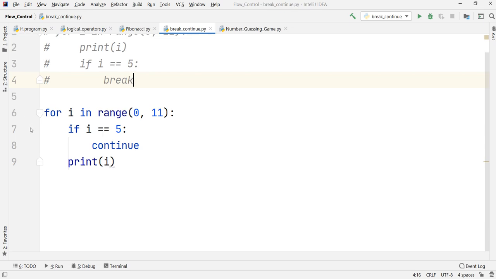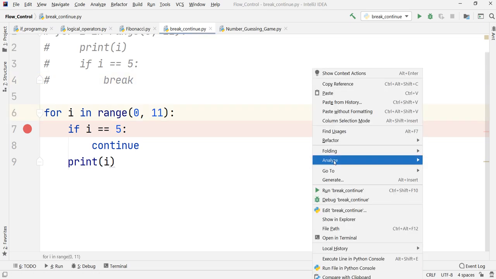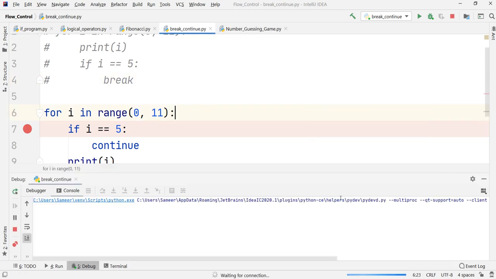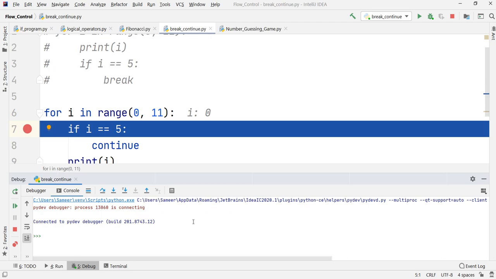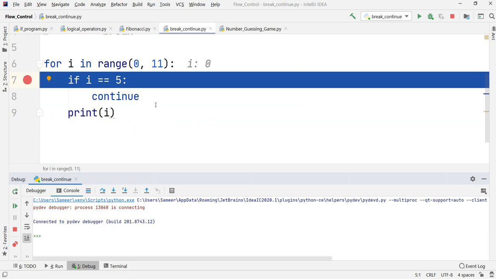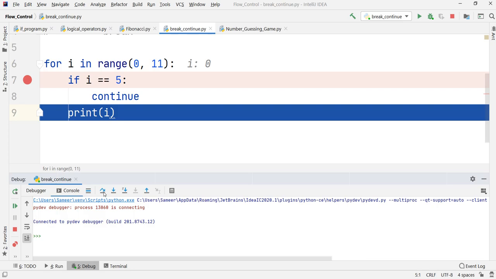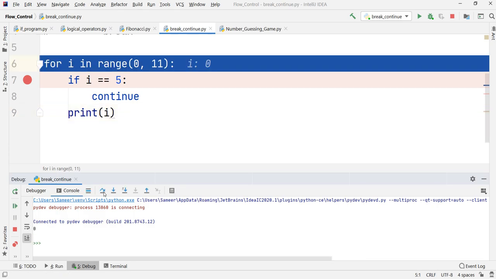Suppose I set my breakpoint over here and debug my code. Let us go to the console pane, and right now we are inside with I equal to 0, the first value. I'll scroll a bit down. If I click on step over, just observe what happens. We are inside with I equal to 0. It is checking whether I is 5, and it is not, so it will go directly to line number 9 and 0 will be printed.